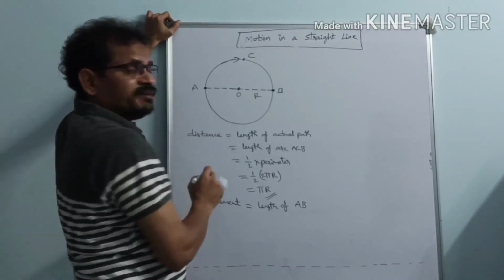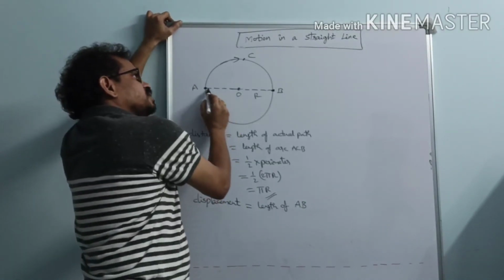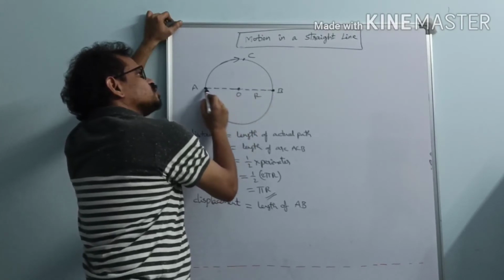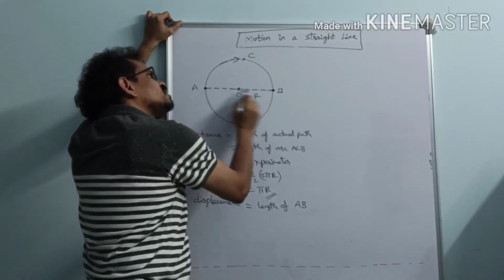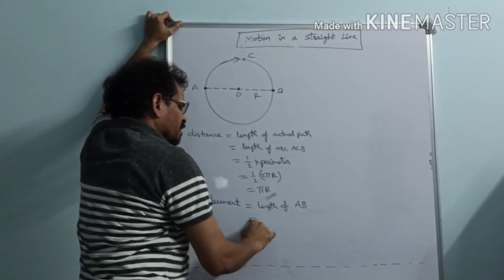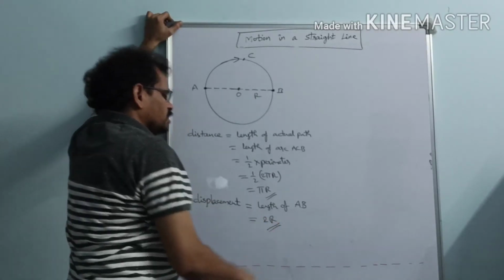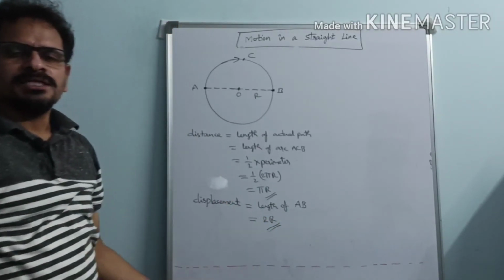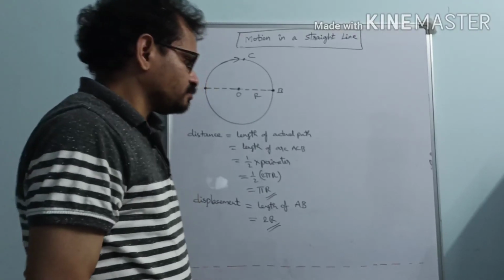What is the definition of displacement? It is the shortest distance between the initial and final points. So what is the shortest distance from initial to final point? This straight line is nothing but the diameter, that is 2r. While distance equals pi r, displacement equals 2r.